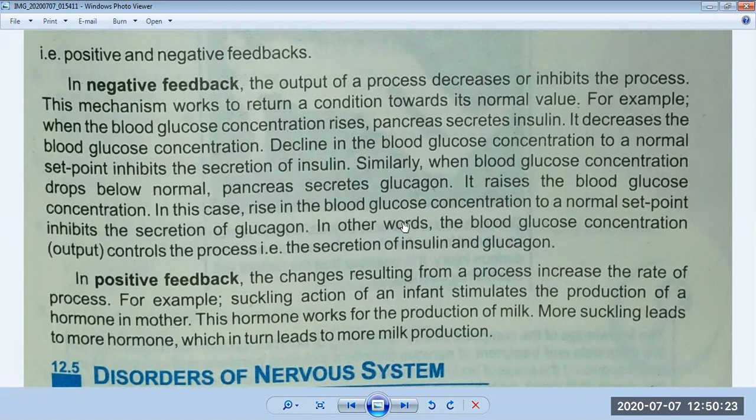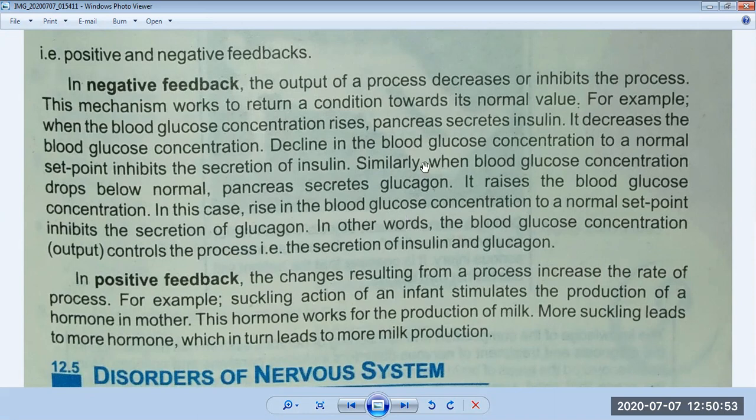But here it's a negative feedback. They work opposite. If any reaction is going up, then another thing decreases that reaction. If something is going to decrease, then the reaction happens and it can increase that reaction. So negative feedback and positive feedback are both very important in the feedback mechanism.